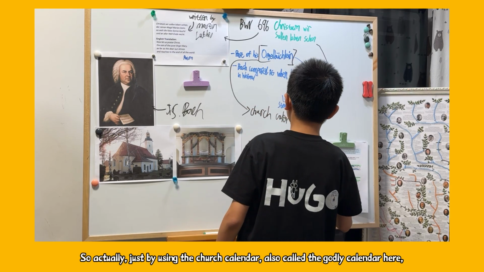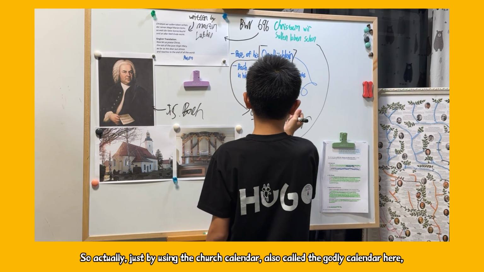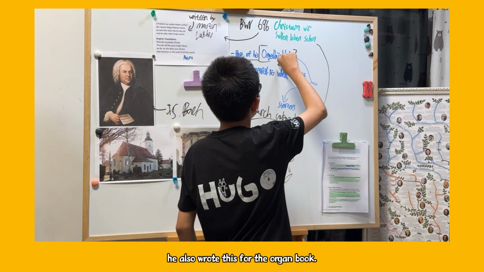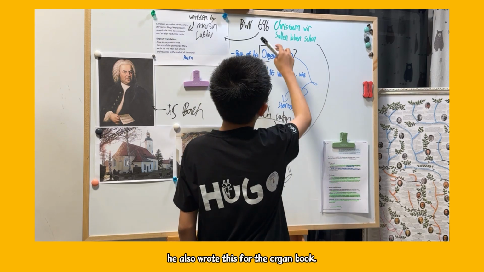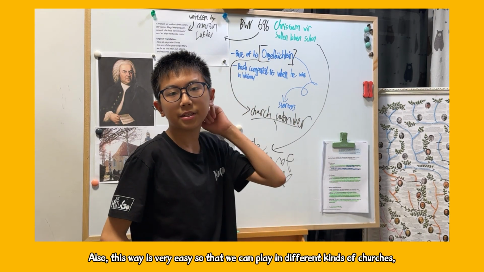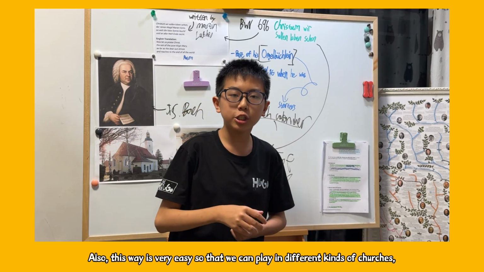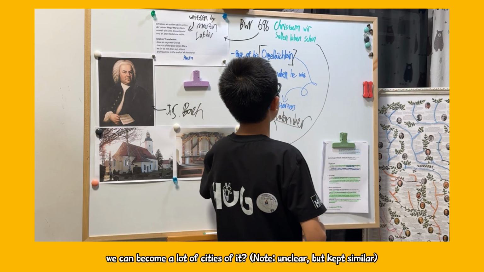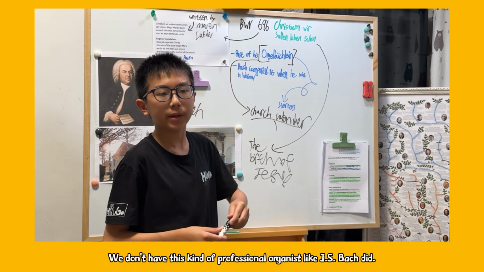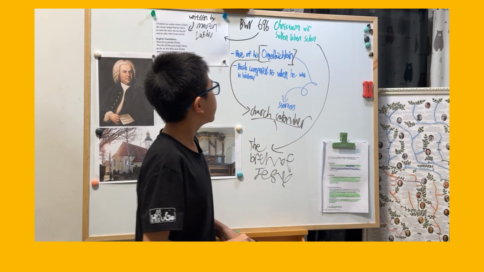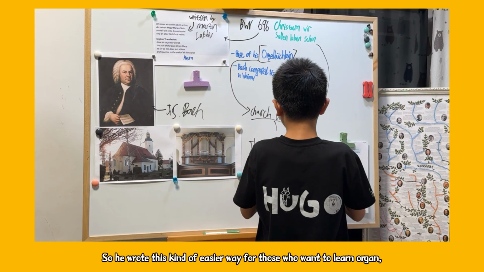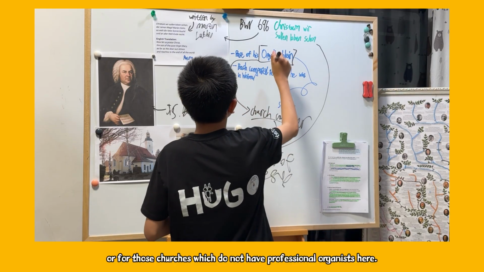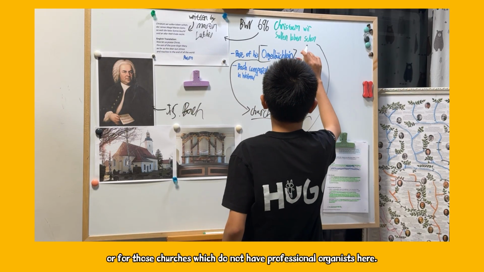So he used the church calendar, or we call it the godly calendar, to write for the Orgelbüchlein. That's also why it's very easy, so that it can be played in different kinds of churches. In a lot of cities we don't have professional organists like J.S. Bach, so he wrote these easier pieces for those who want to learn organ, or for churches that do not have professional organists.